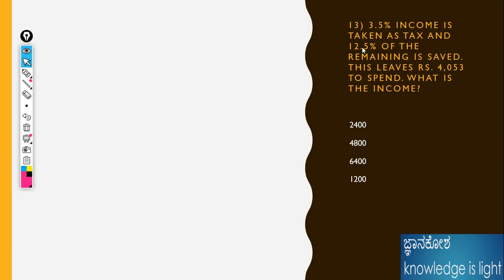3.5% of income is taken as tax, and 12.5% of the remaining is saved. Okay, we already know the formula for this problem. This is what is left out, this is the final one. The final remaining amount to spend is 4,053. What is the income? Fine, we don't know the exact number. We already know the initial, that means CP, and the differences in percentage should give whatever the final value is.